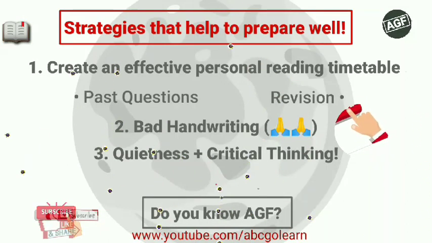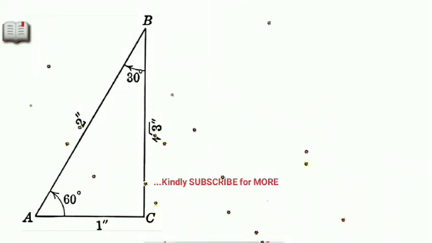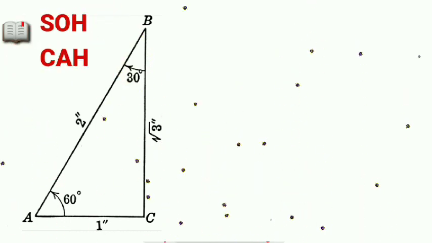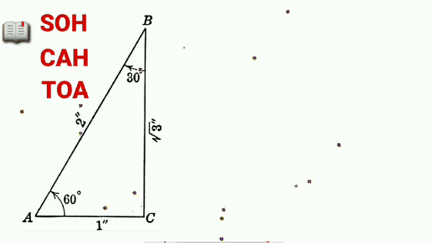What I would do is, you can see the triangle on the screen right now on the left-hand side. In this triangle you can see angle 60, angle 30, and also root 3, 1 and 2. With that, I'll be able to use SOHCAHTOA to get the sine of 30 and the cos of 30, and I don't really need to use a calculator, and I'll get my answer in short form.